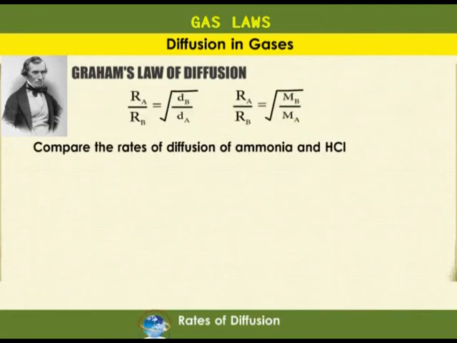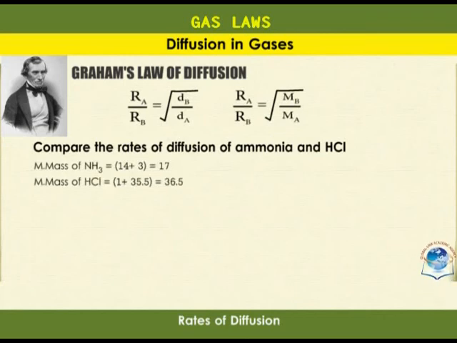So let's compare the rates of diffusion of ammonia and hydrogen chloride. The molecular mass of ammonia is given by 14 for nitrogen plus 3 times 1 for hydrogens. That gives us 17. Molecular mass of hydrogen chloride is equal to 36.5.